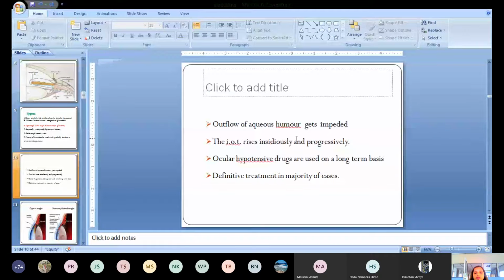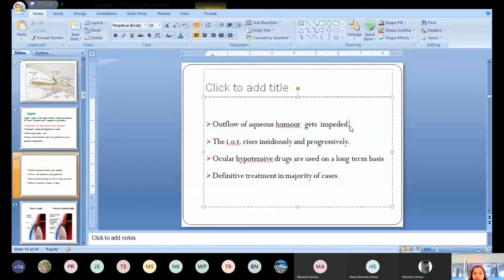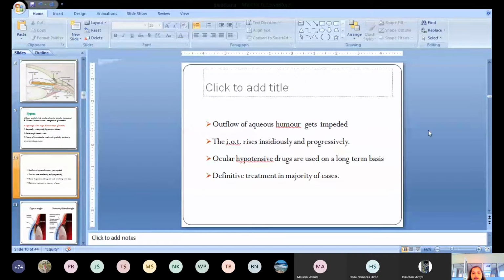The outflow of the aqueous humor gets impeded, or hampered, because of the loss of patency of the trabecular meshwork. So progressively there is a rise in the intraocular tension. For this condition we have to give ocular hypotensive drugs, that means the drugs which decrease the synthesis of the aqueous humor production. These are the definitive treatment in this type of glaucoma. In open angle glaucoma, we have to give the ocular hypotensive drugs.